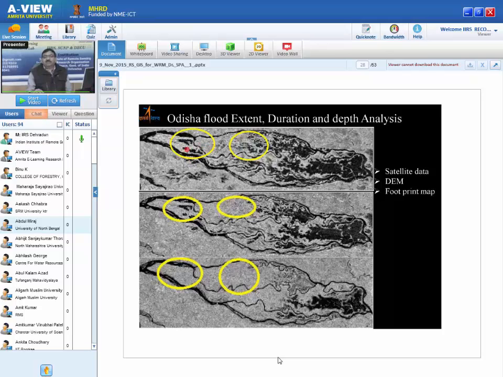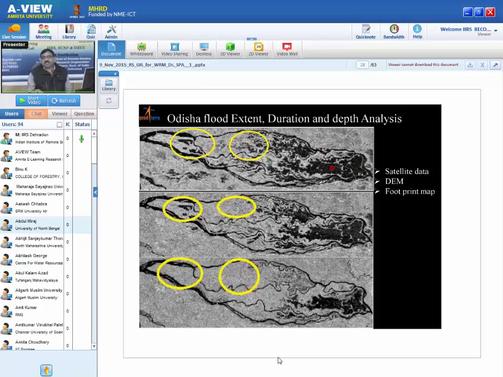For example, this is microwave data, of course RADARSAT data. This is the first week, second week and third week. What do you see? In microwave data, flood water appears black. You can see black water is there in the first week, in the second week water is there, in the third week water is not there. It means in this area the water disappeared, so the flood receded within 2 weeks. Here you can see flood is there, flood is not there, flood is not there, so here the flood receded in less than 1 week.